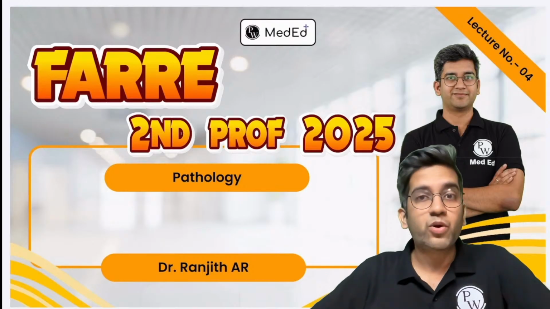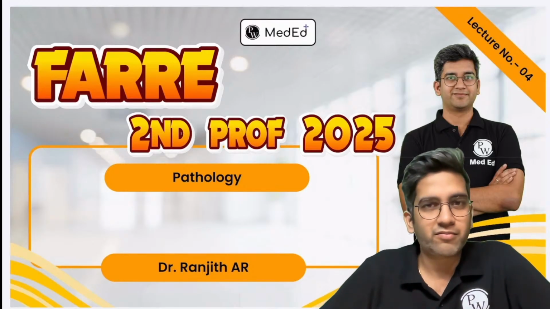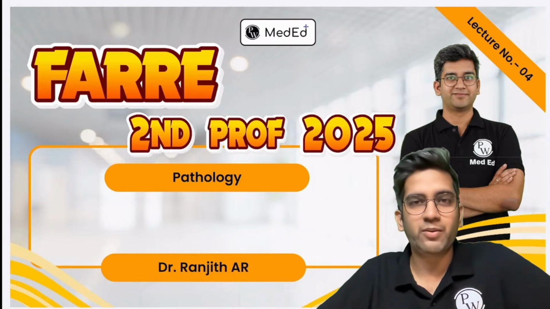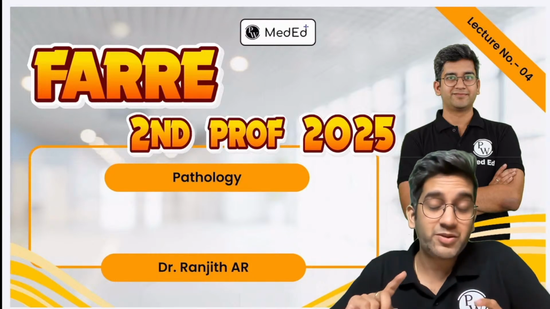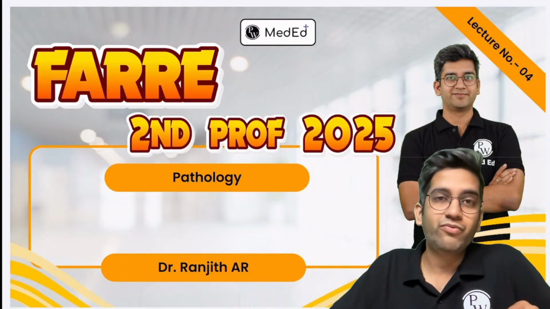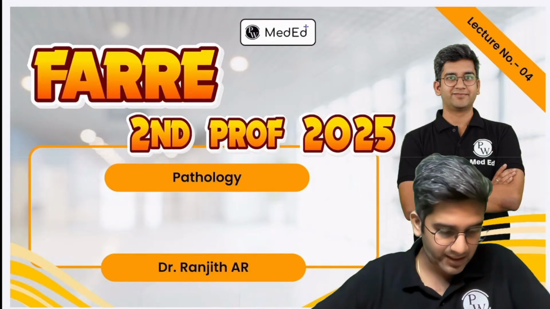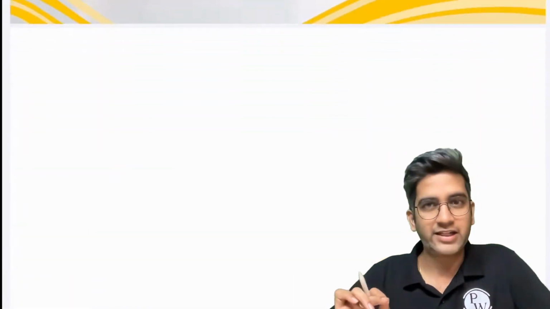WBC is something which is important for you guys. There is a very likely chance that there might be a one long answer coming in either RBC or WBC with respect to hematology, because both of them might have been a bit difficult when you read, but it's very easy when you recap and revise. So this entire module is on how to revise WBC and how to write in an exam. First and foremost, I want you to learn some keywords so that you can make the right diagnosis in a long answer question, because that's the first trouble.